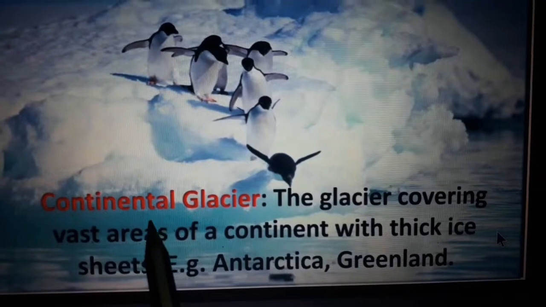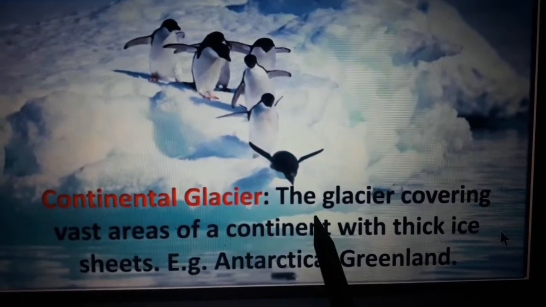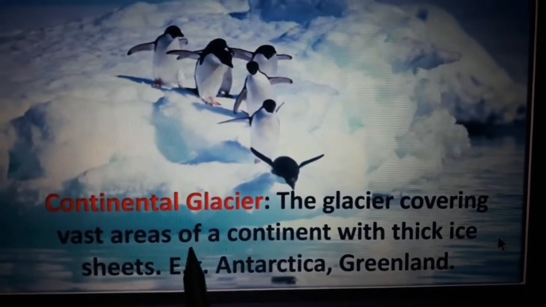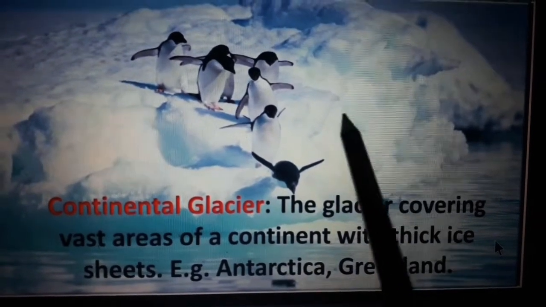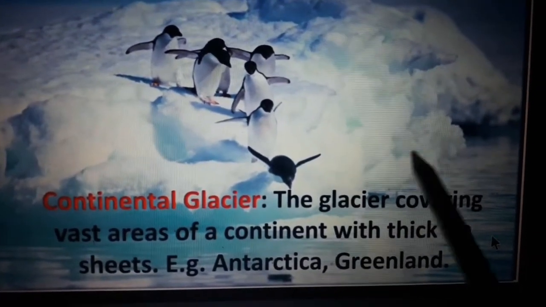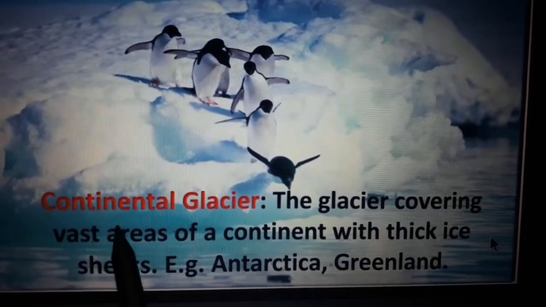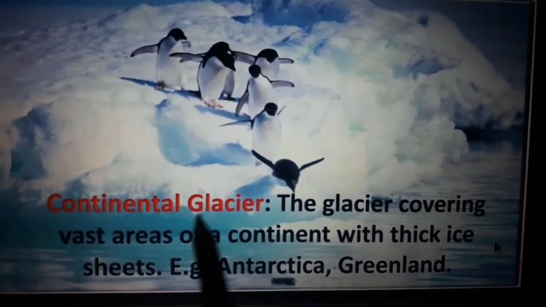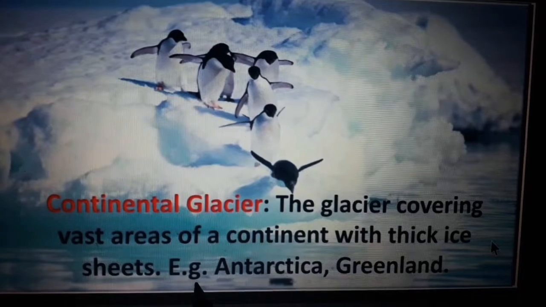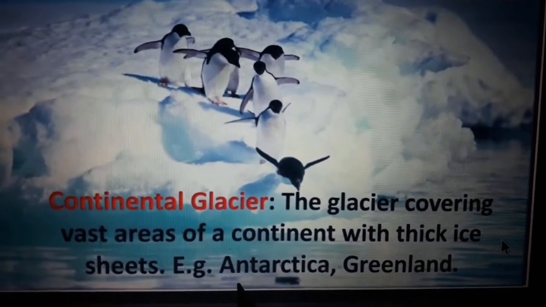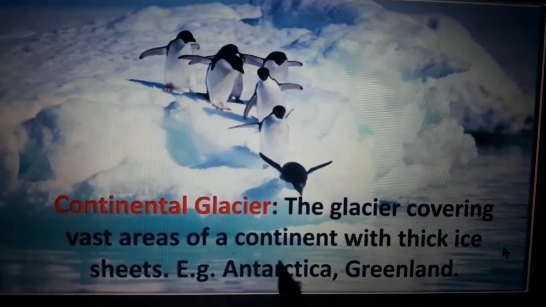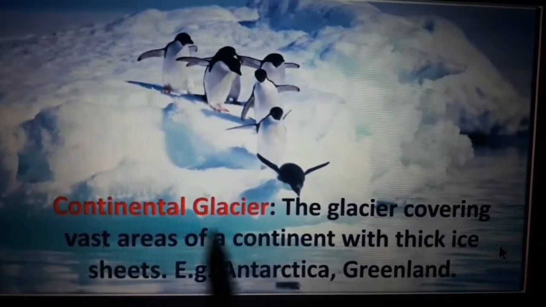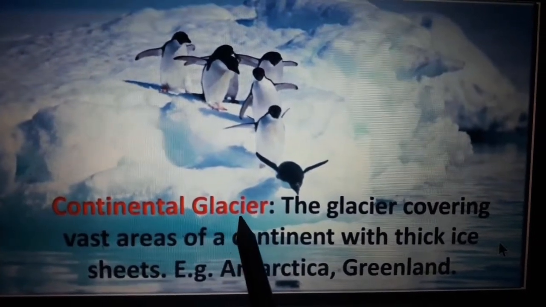That is called a continental glacier. Examples of continental glacier are Antarctica and Greenland.